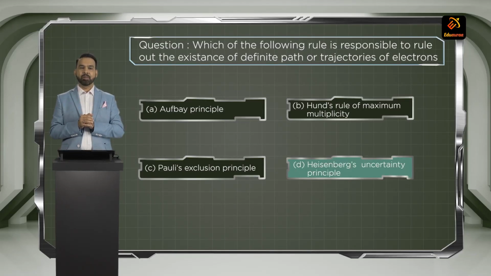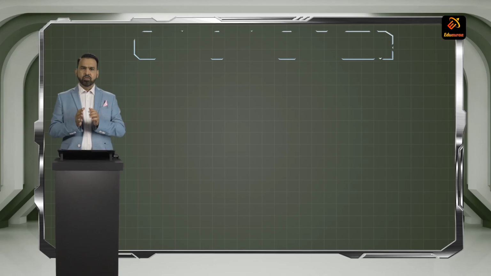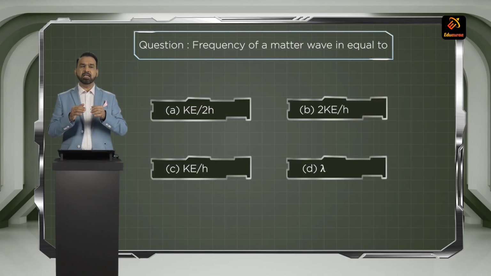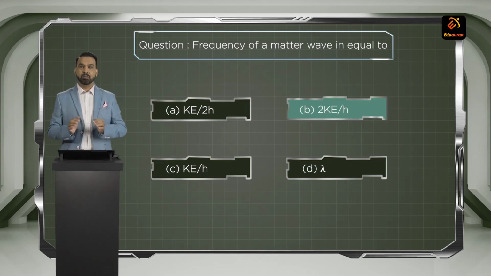Next question. Frequency of a matter wave is equal to which of the following choices? Frequency and Planck's constant and kinetic energy are related as twice kinetic energy divided by Planck's constant h, that is choice B. Moving to the next question.